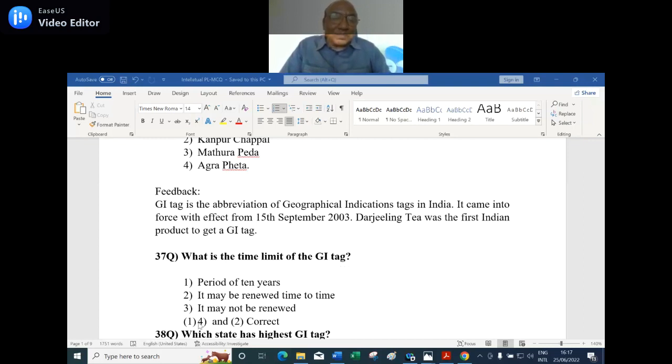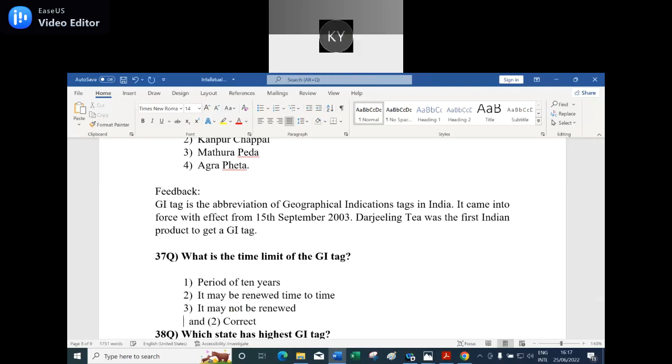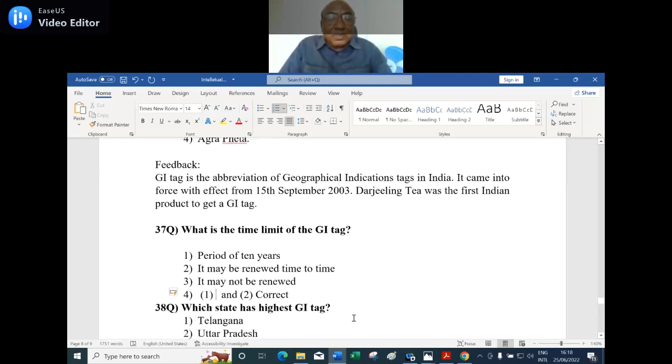1 and 2 correct. Yes, Sir, option 1. Number 3, Sir, is wrong. What I am typing is the correct answer. Number 1 and 2. It may be a period of 10 years, and it may be renewed from time to time also. So the right answer for the 37th question is the fourth one, 1 and 2 correct. Is it clear? Yes, Sir.